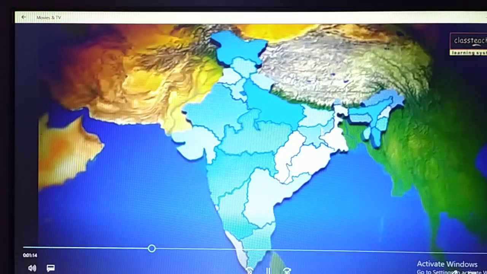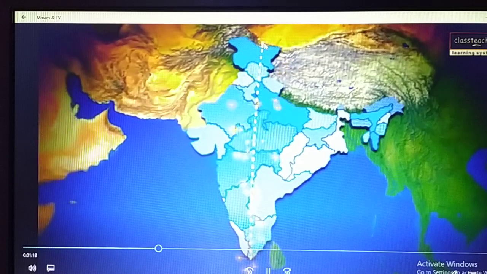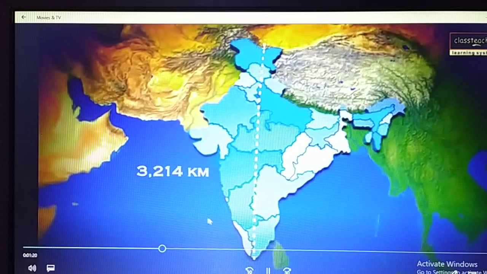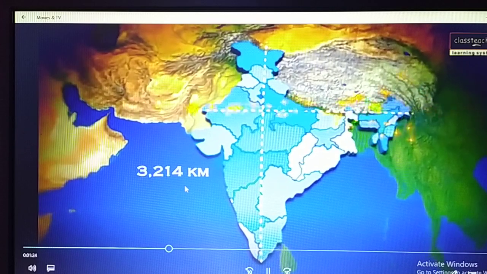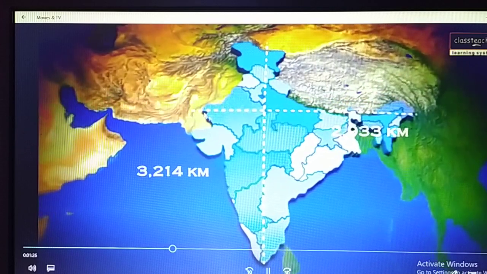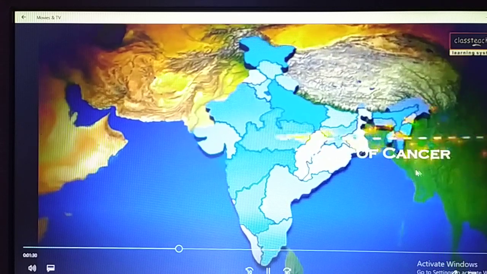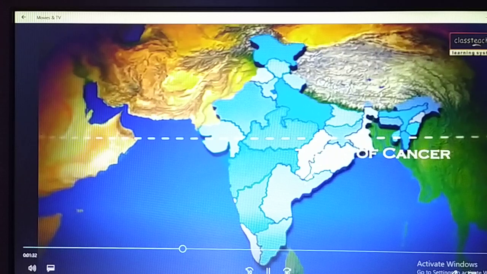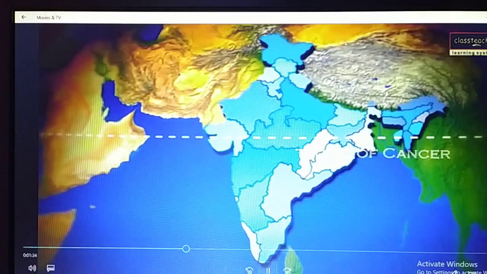Next, here is the Himalayan mountain, and from north to south what is the total length? That is 3,214 kilometer. From here in this direction, 2,933 kilometer. This is the length and width of India. And the Tropic of Cancer divides India into two equal halves, obviously the northern part of India and the southern part of India. This is what we need to understand.